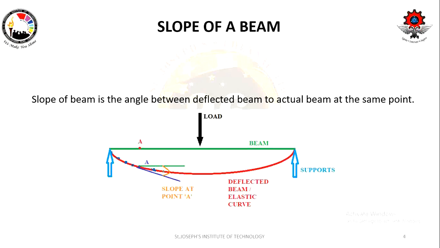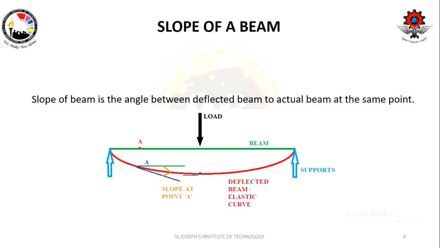And also when you keep on tracing the slope along this deflected beam, at one point the slope is going to be 0. At this point it is going to be the maximum deflection, and the slope is going to keep on reducing as we draw the tangent at each and every point. At one point the slope is going to be 0.